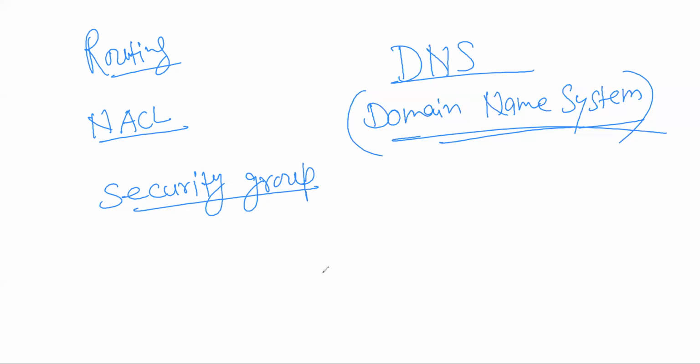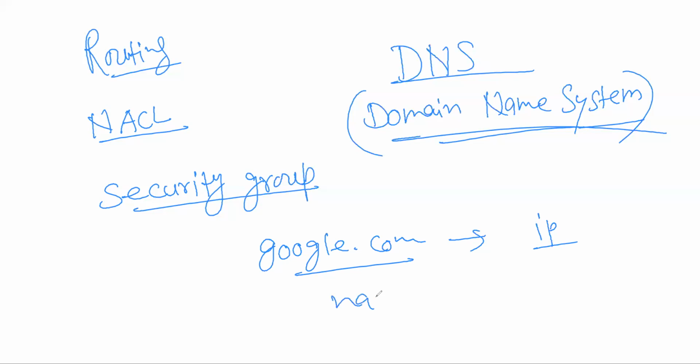It changes IP address to URL or something. No, the opposite. Just logically, you have to think. Say you type Google.com, right? You go from URL to IP address. Yeah. So from there to this. This is the name and this is the number.